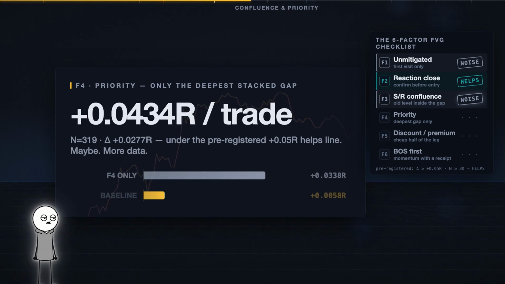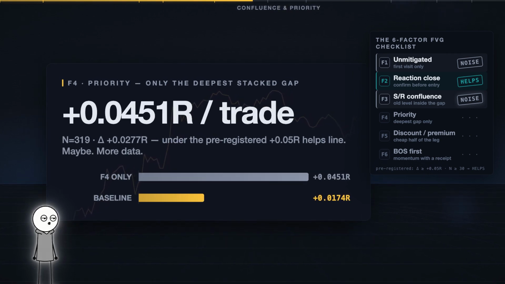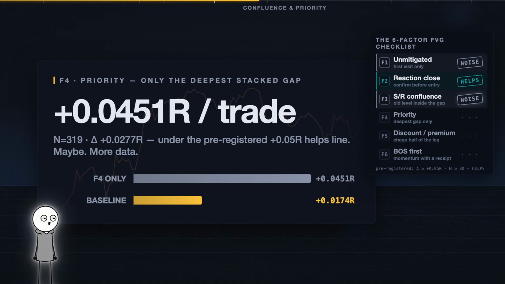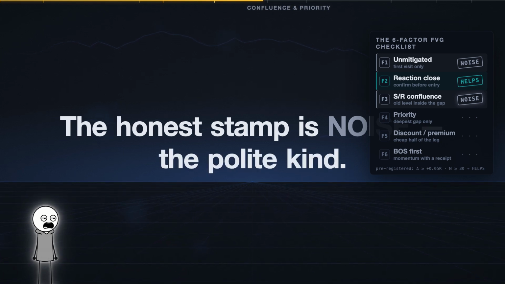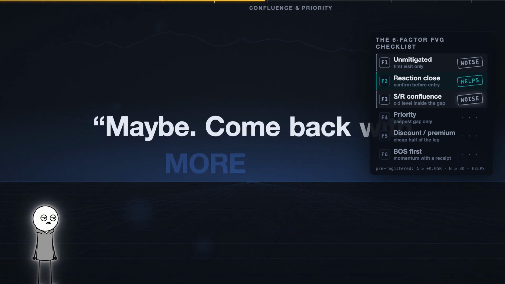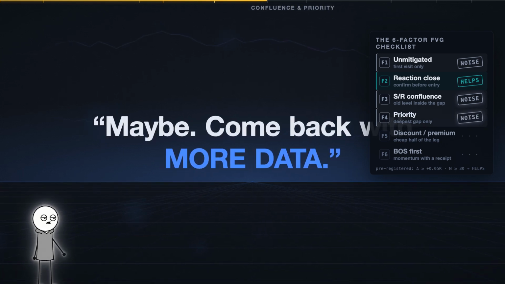319 trades that were the deepest gap on the chart, plus 0.05 R, about plus 0.03 above the bar, which lands under our pre-registered helps line. The honest stamp is noise, the polite kind that says, maybe, come back with more data.